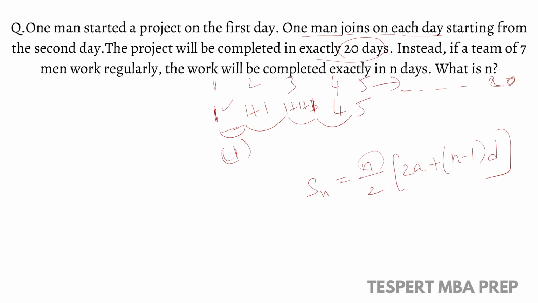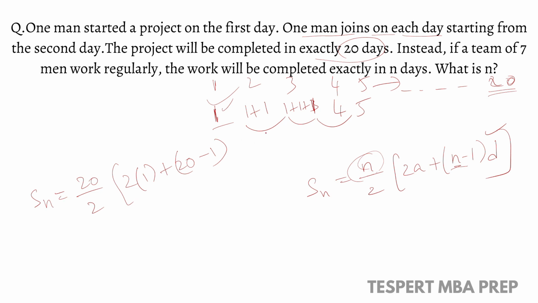If you observe here, the sum of n terms is equal to, what is n? n is the total number of terms. So here how many are there? From 1 to 20. So 20 terms, 20 is the total number of terms. What is the first term here? First term is 1. So 2 into 1 plus, what is n? n is again the total number of terms, minus 1, into the difference.